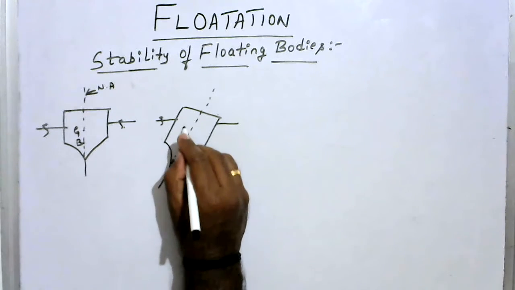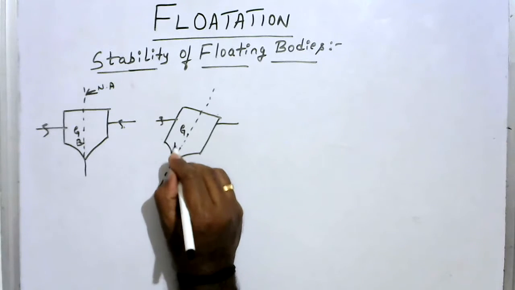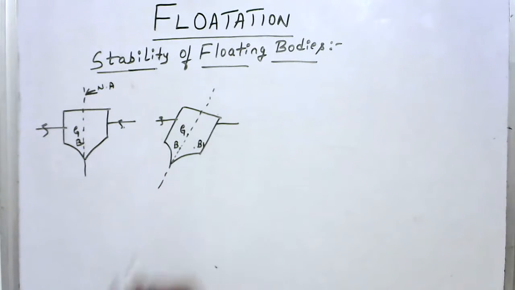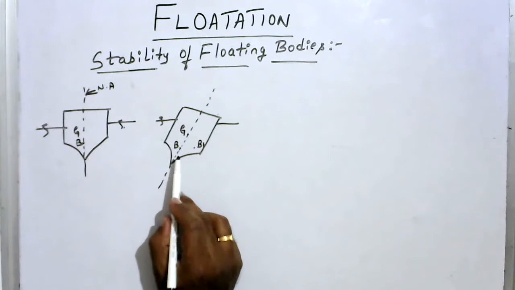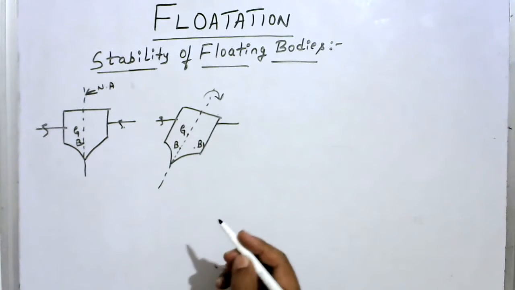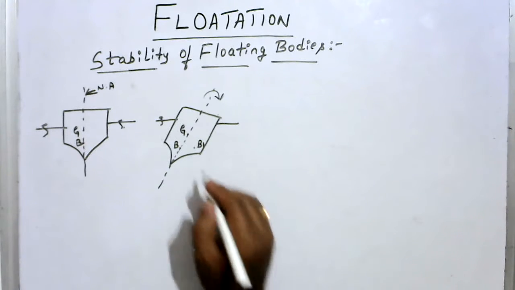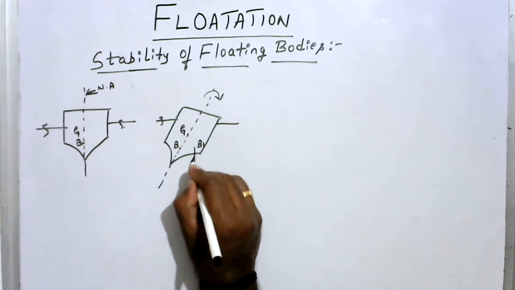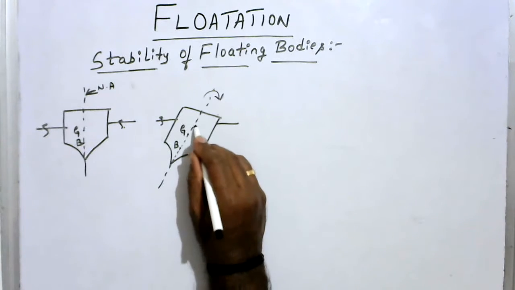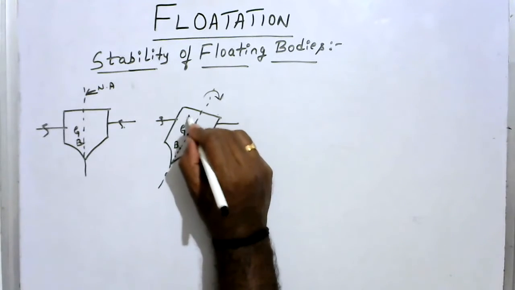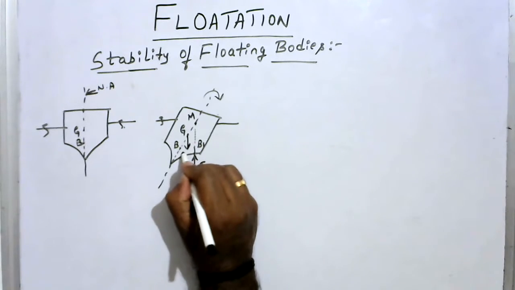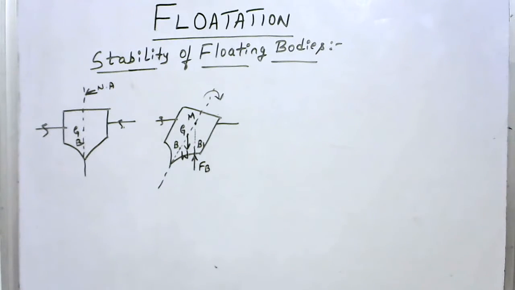Okay, so this normal axis will also tilt. So this is the center of gravity. Now the force of buoyancy will be shifting to the new point B1. So I already told why this force of buoyancy shifts when the body is tilted. The angular displacement is given in clockwise direction. Now you consider this as the force of buoyancy. If I extend the line of action of the force of buoyancy, it will meet at the point M. This is the metacenter. At the point G, the weight of the body is acting.